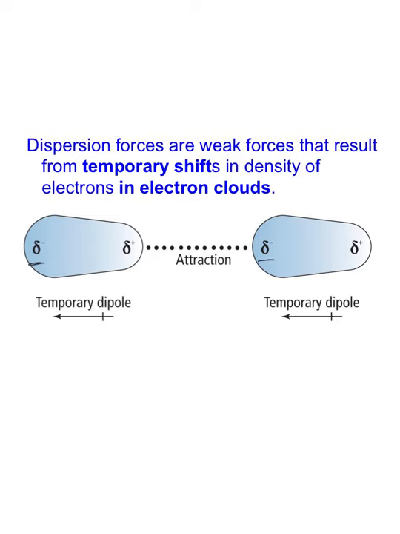That side will be negative. And the other side, now having fewer electrons, will be positive. So when both of these molecules happen to be next to each other, the slightly negative end on one side will be attracted to the slightly positive end on the other side. That attraction, from a molecule just temporarily shifting the electrons around because of motion, is called dispersion force. It's very weak.